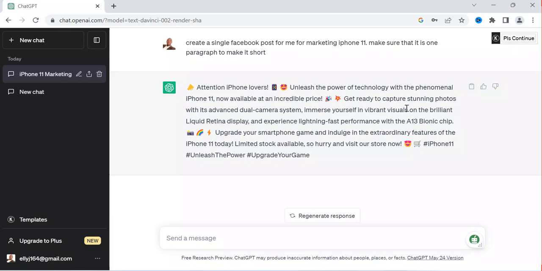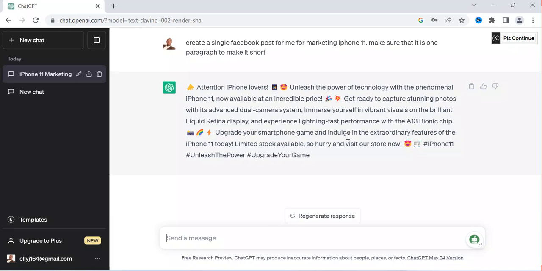Get ready to capture stunning photos with its advanced dual camera system. Immerse yourself in vibrant visuals on the brilliant Liquid Retina display and experience lightning fast performance with the Bionic chip. Upgrade your smartphone game. So you can see it provides all the details that can attract clients who are interested in buying iPhone 11.